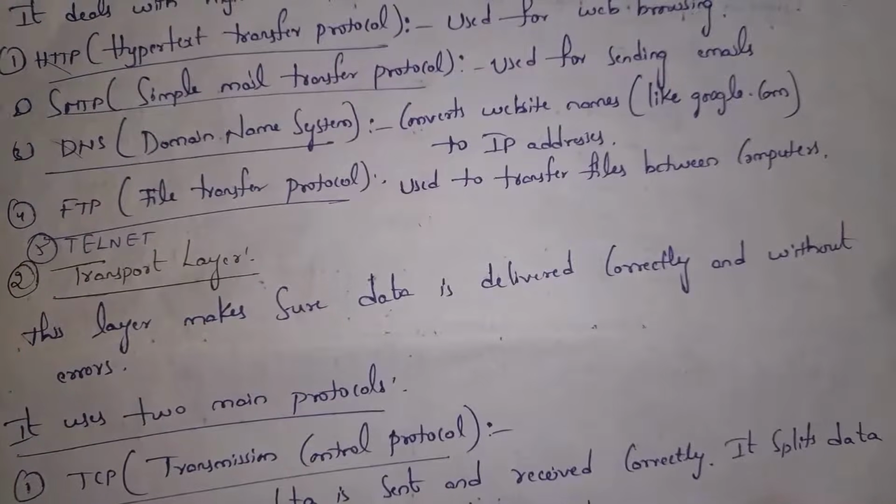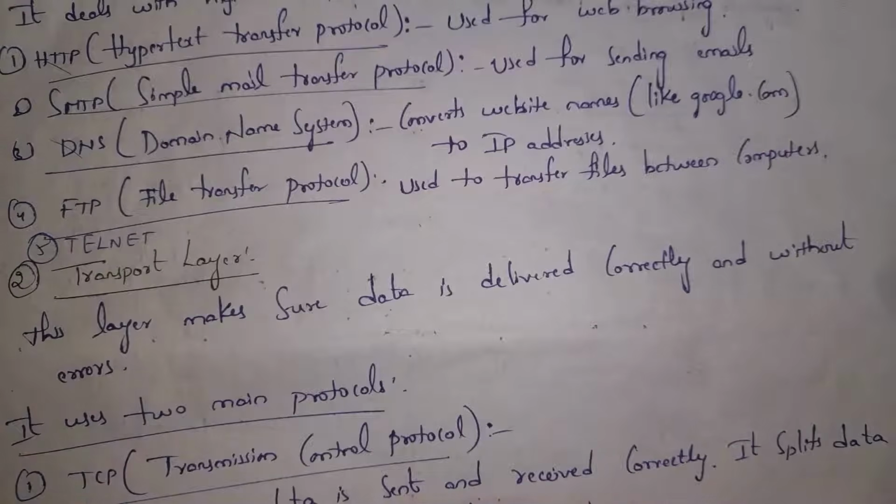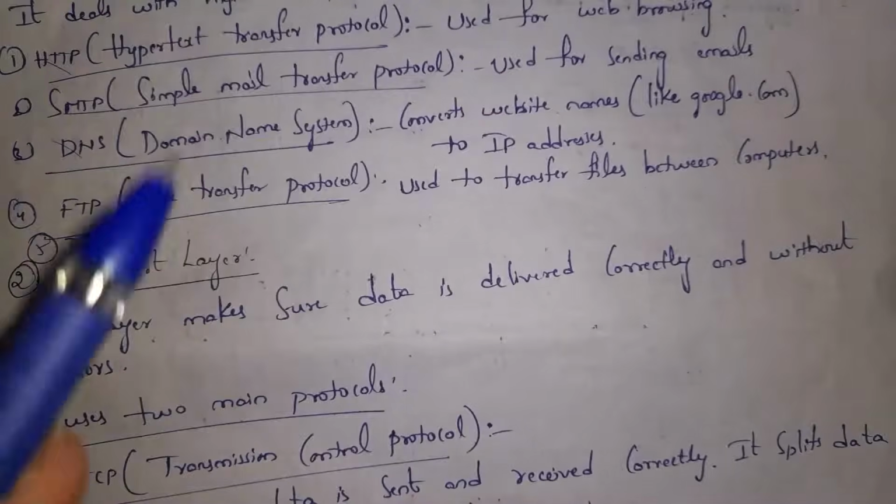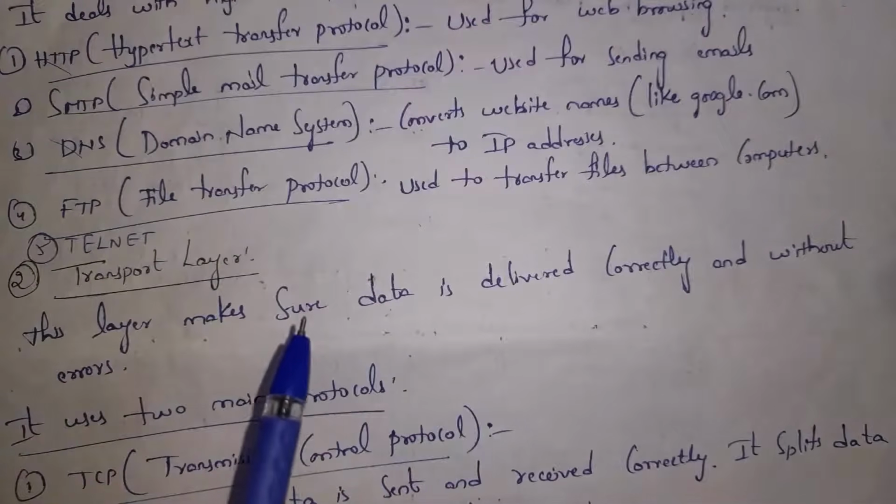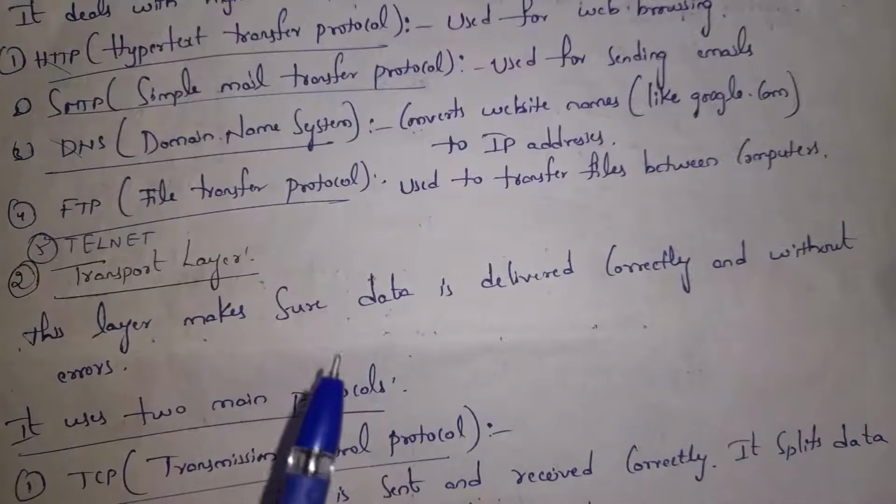So next I will explain what is SMTP, where SMTP stands for Simple Mail Transfer Protocol. Name itself says Mail Transfer Protocol. So by using SMTP, we can send emails. And next one is FTP, where FTP stands for File Transfer Protocol. By using this protocol, we can transfer files between computers, like we can send documents, photos, videos, etc.